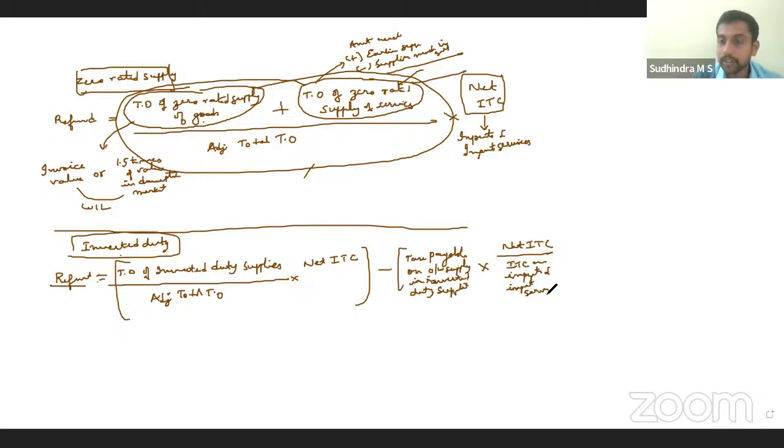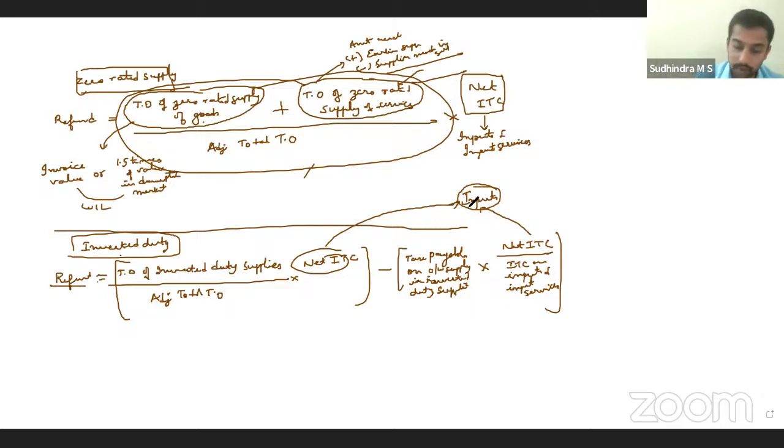Inputs and input services. Here, net ITC will be only inputs. That's the difference. In zero rated, it would be inputs and input services, whereas in case of inverted duty, it is only inputs. Only inputs. Are we clear? Yes, these two formulas are very, very important.